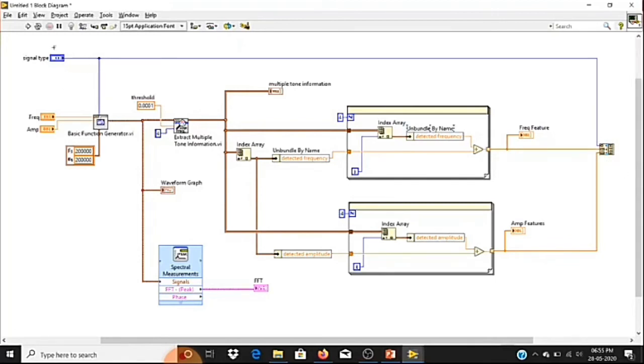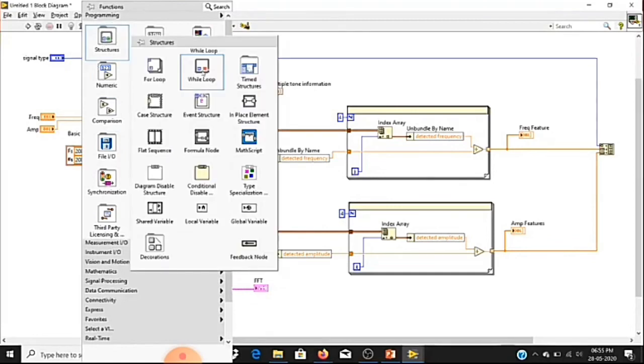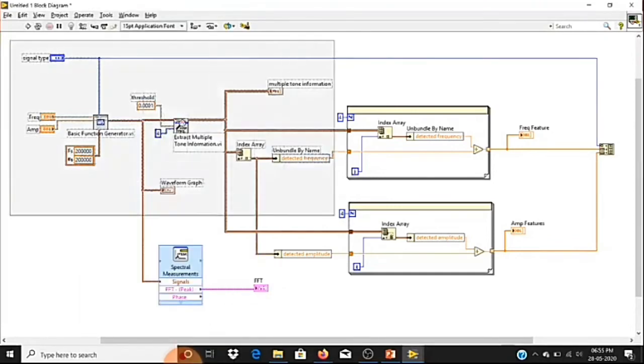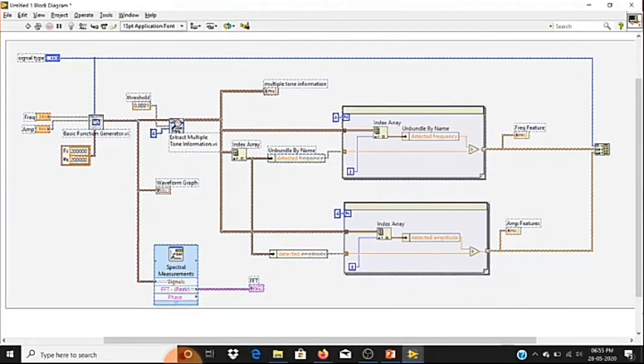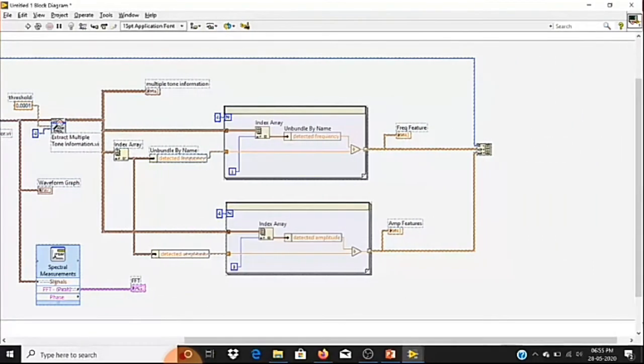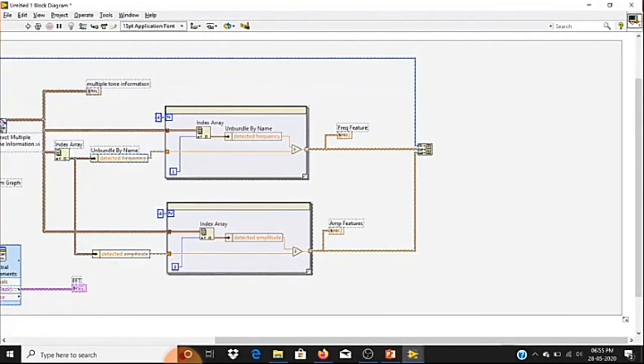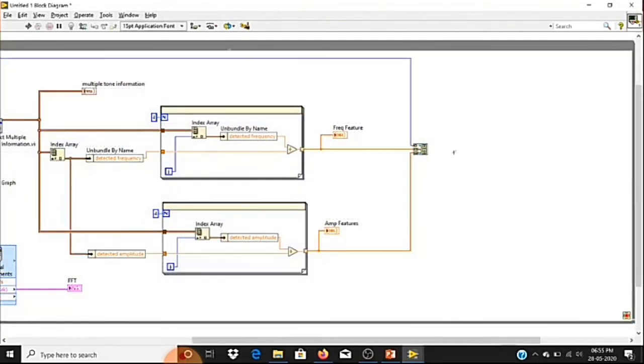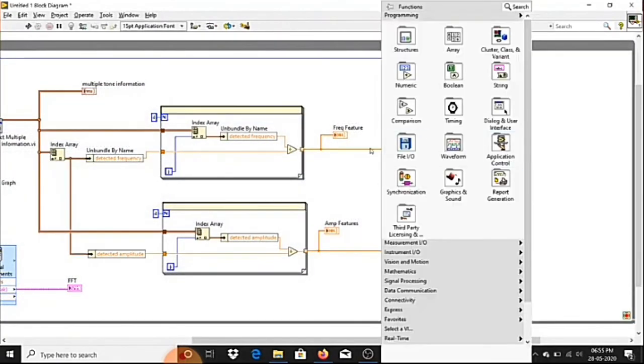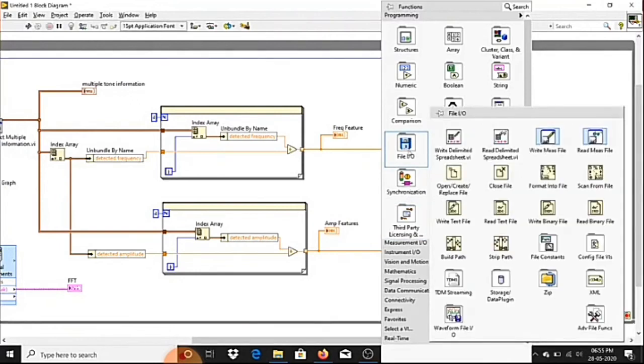Now I want to log this data, and I should have an option to select each signal. So I'm going to make this program run continuously using a while loop. This feature I'm going to log, so I'll directly take the write delimited function and place it inside the loop.